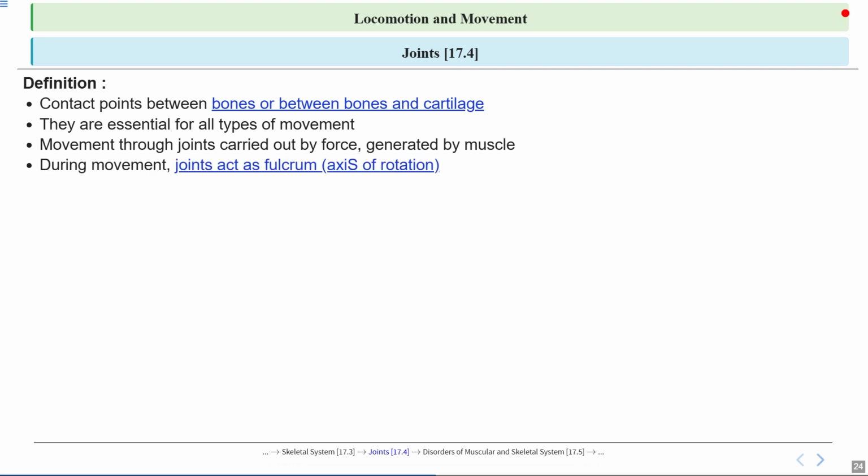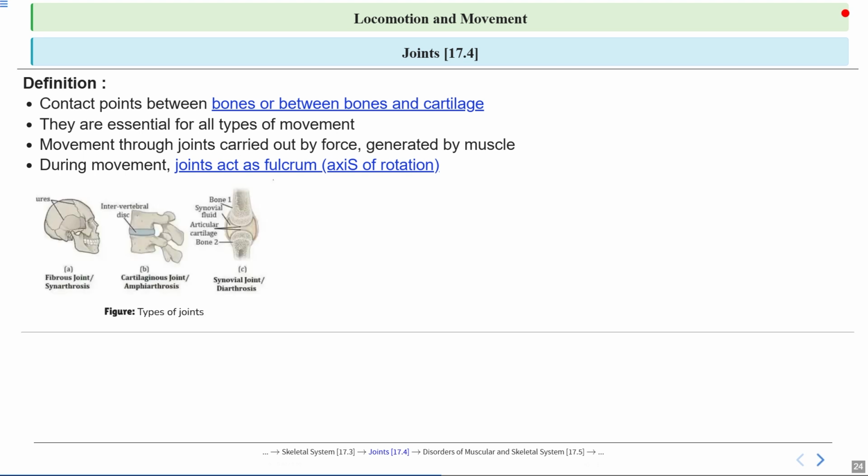Now, during movement, joints act as fulcrums, or we can say axis of rotation. This means they serve as the fixed points around which bones move, similar to how a seesaw pivots around its center. So you can emphasize that this fulcrum action is what allows for efficient and controlled movement in our body.